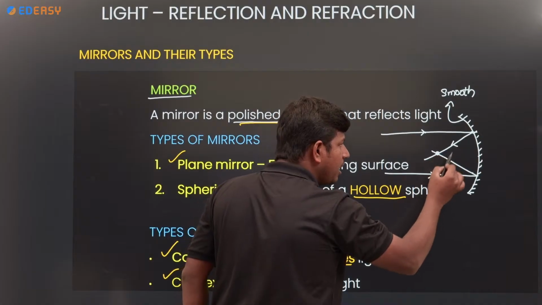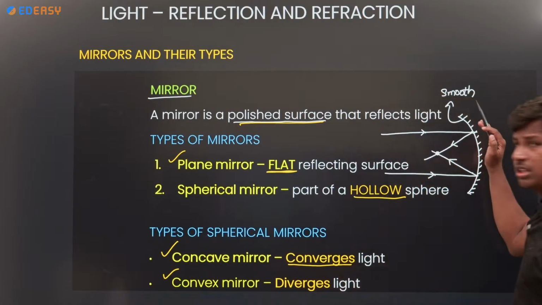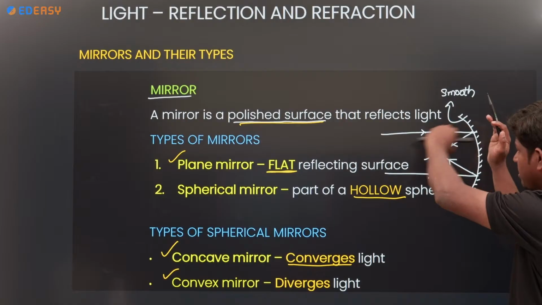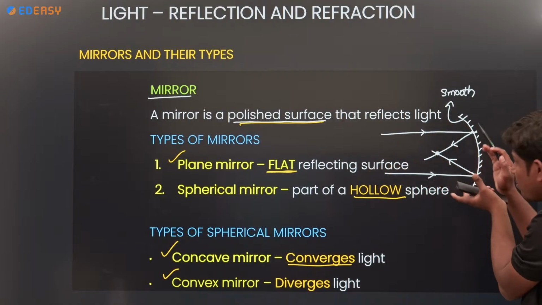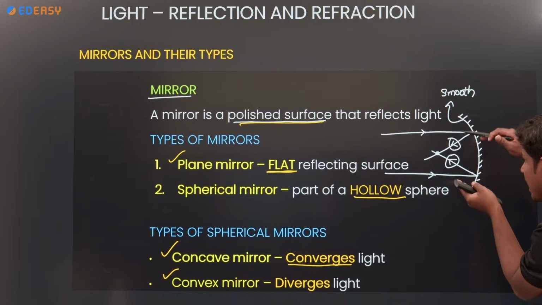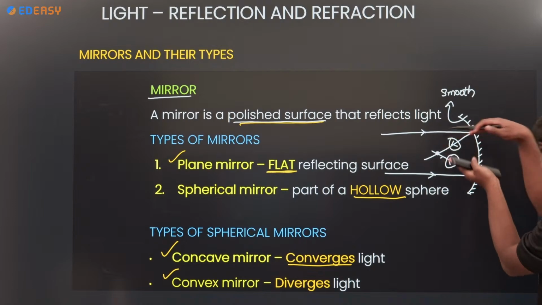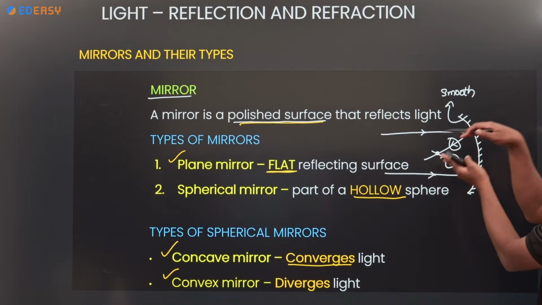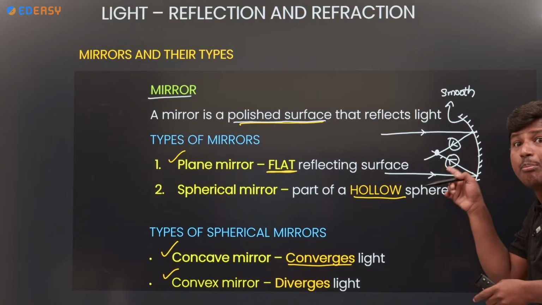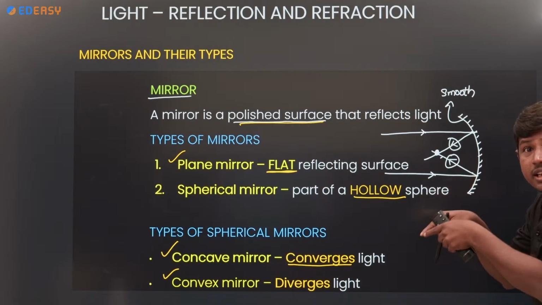So what happened here? This is the light ray, this is the mirror. Light rays are coming and striking. After reflection, look at the directions. They are going to meet at a point. So that means combining at a point. Combining means converging.